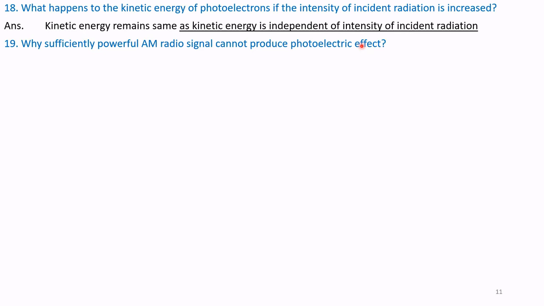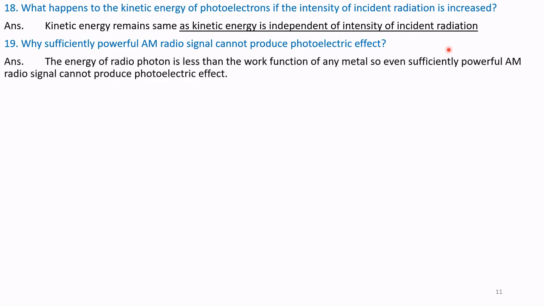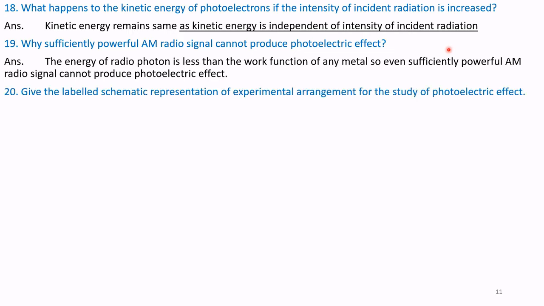Why can a sufficiently powerful AM radio signal not produce photoelectric effect? Answer. The energy of a radio photon is less than the work function of any metal. So even a sufficiently powerful AM radio signal, that is amplitude modulated radio signal, cannot produce photoelectric effect.